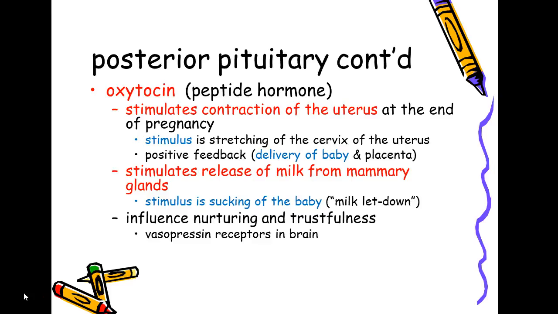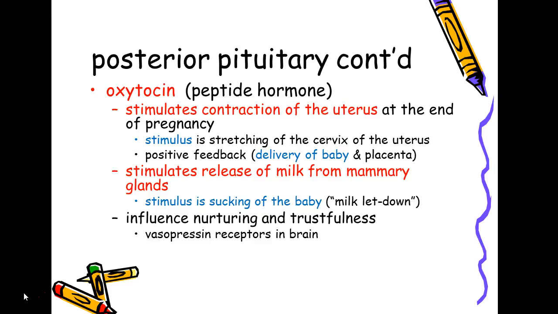One, it stimulates contraction of the uterus to deliver the baby, and it stimulates the release of milk from the mammary glands. This is called letdown. It makes the milk flow so the baby can have it. So it has 2 stimuli then. One of them is delivery of the baby. And here again it gets its cue that that's happening because the cervix begins to stretch. It is a positive feedback because as delivery continues, it will continue. When delivery stops, it stops.